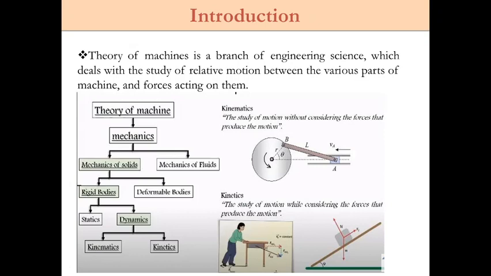Under mechanics of solids, you have rigid bodies and deformable bodies, and we are going to concentrate on rigid bodies. In rigid bodies you have statics and dynamics. In dynamics we are going to study kinematics of machines and kinetics of machines. Put together, we can call it dynamics of machines.